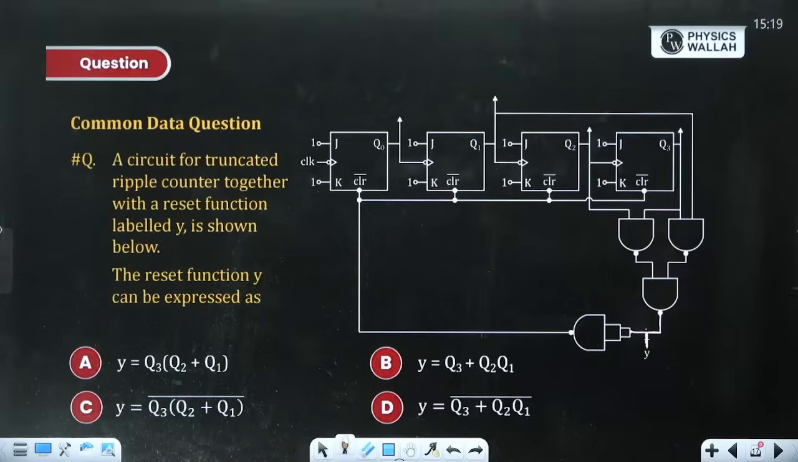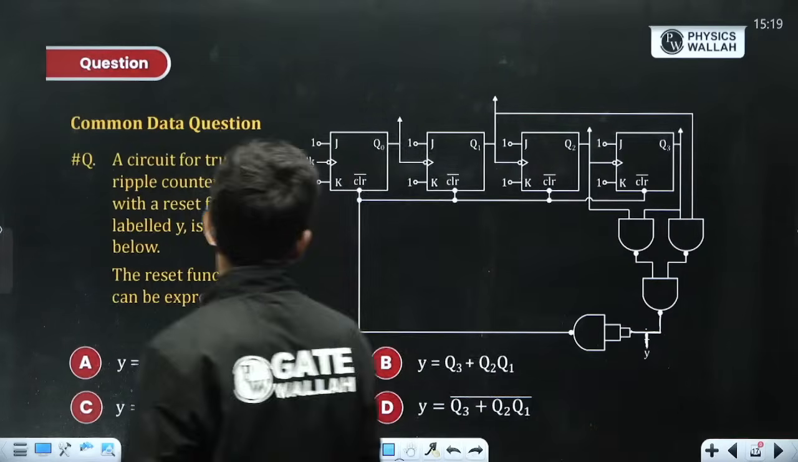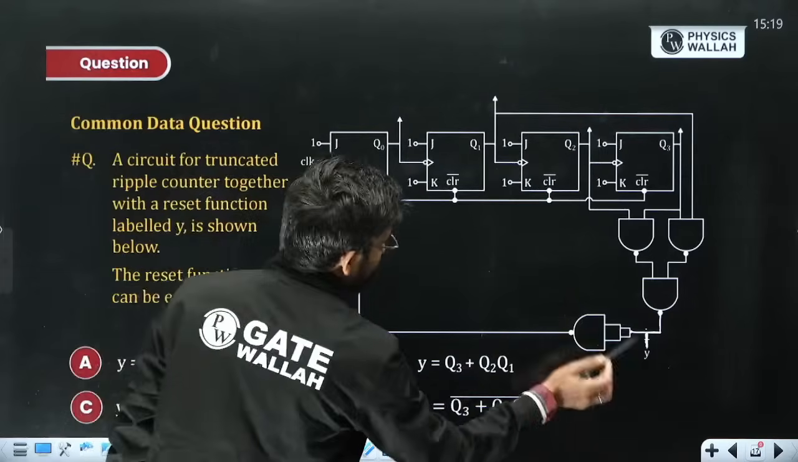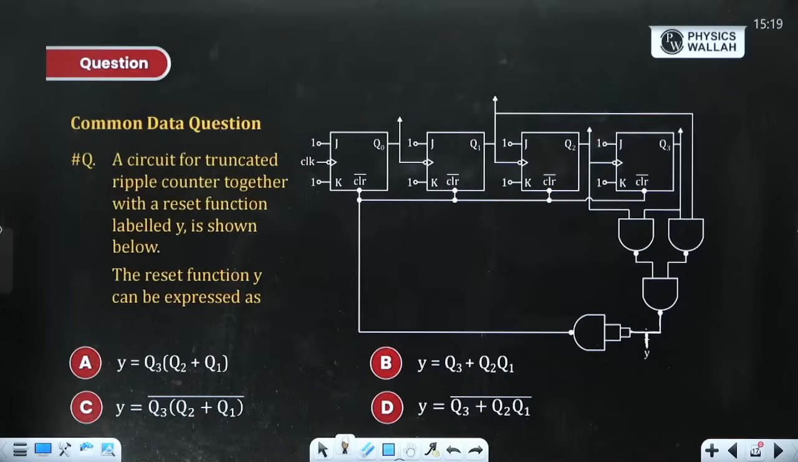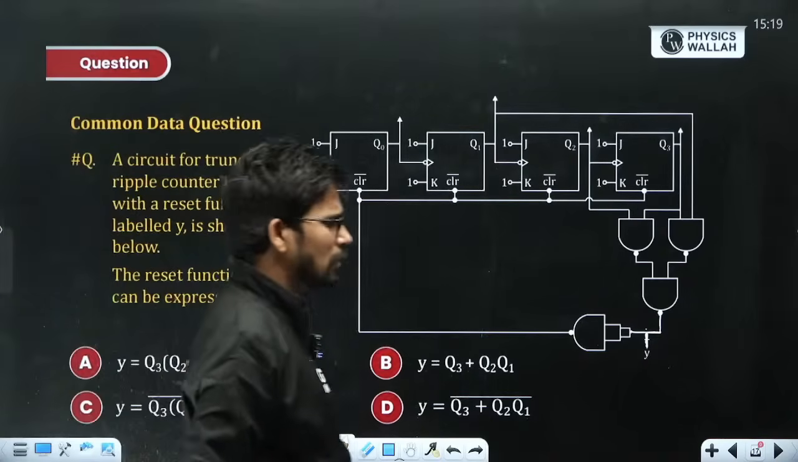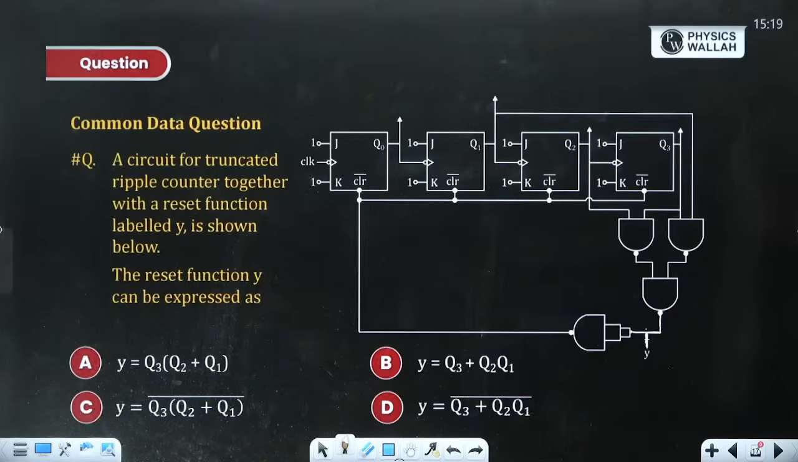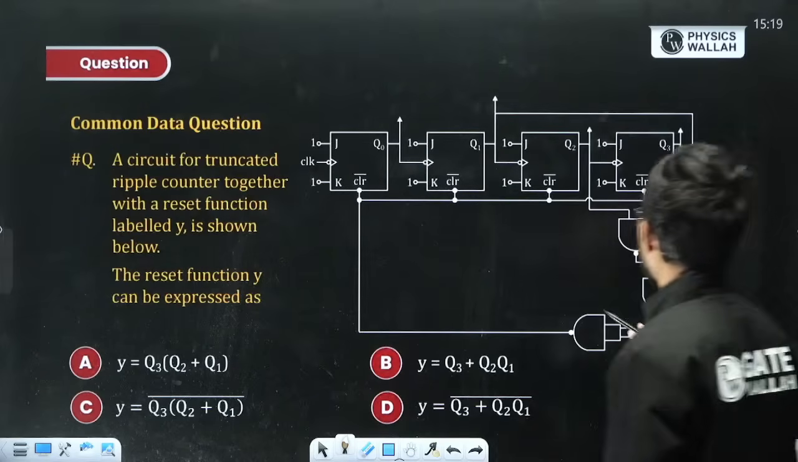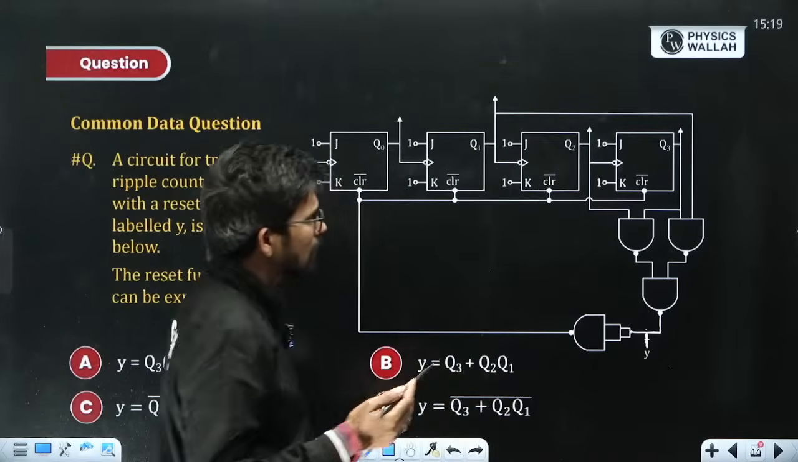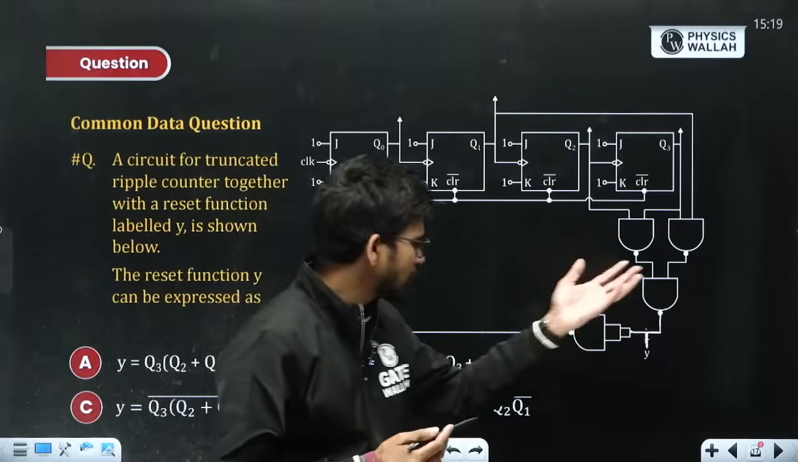So you are asked to find out Y. This is a simple part of this question. The second part is you need to calculate the mod number for this counter. This is a very easy calculation. This is a combinational circuit. We need to calculate it.